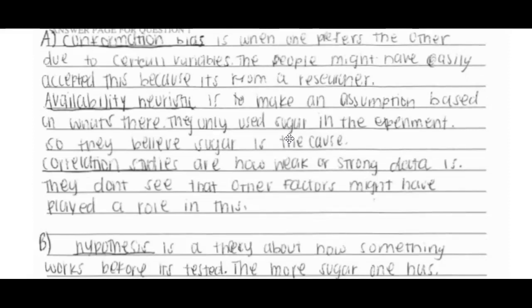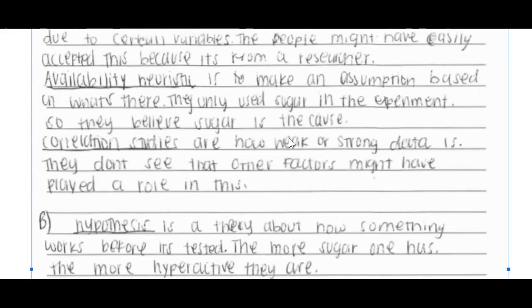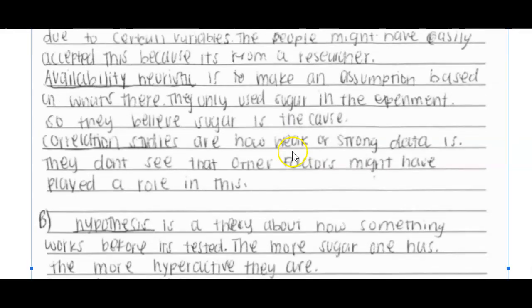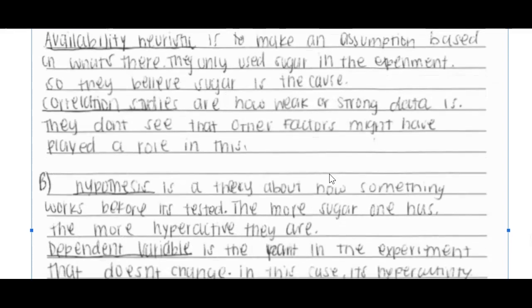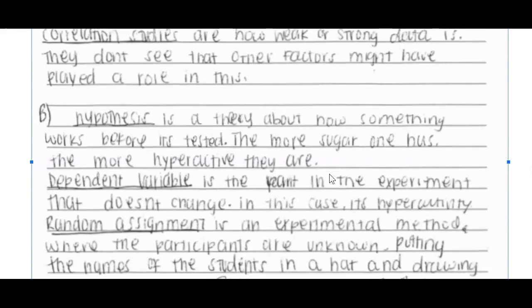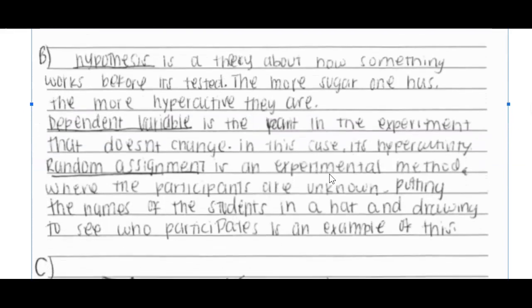They only use sugar in the experiment, so they believe sugar is a cause. Nope, does not address the definition of what availability heuristic is. Correlational studies are how weak or strong data is. They don't see that other factors might have a role. Again, does not talk about causation, so that would not score. So they have a 0 out of 3 on the first part.